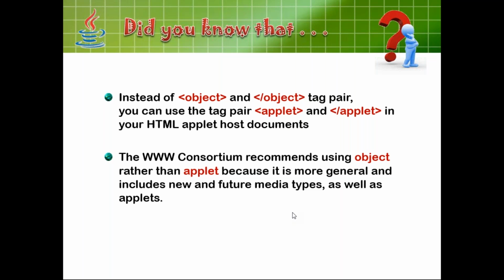They suggested not to use applet, but to use the object tag. With the object tag you can also embed music files.